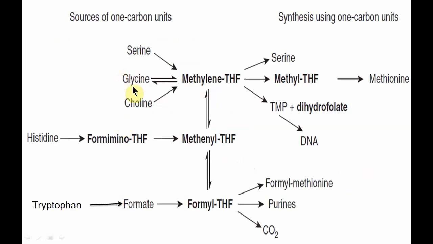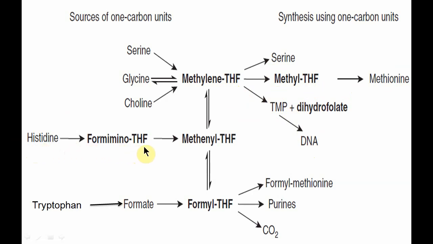So serine and glycine both will provide methylene tetrahydrofolic acid, and this will further be used to synthesize methyl tetrahydrofolic acid, which is also further used to synthesize methionine. Methylene tetrahydrofolic acid is also helpful to synthesize thymidine monophosphate, which is further incorporated into the DNA, so it helps in DNA synthesis.